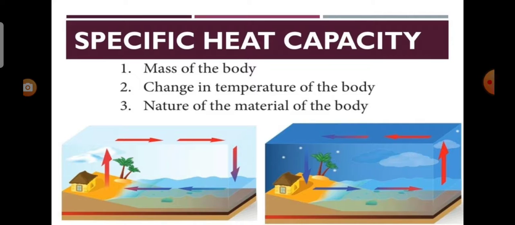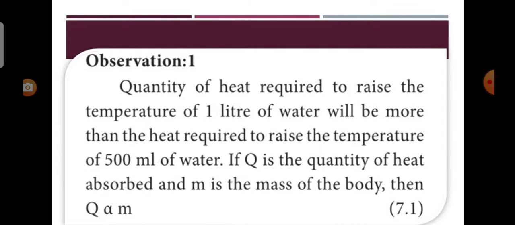Now we see the specific heat capacity. In general, the amount of heat energy absorbed or lost by a body is determined by three factors: mass of the body, change in temperature of the body, nature of material of the body. We can understand this by the following observation. Now the first observation, quantity of heat required to raise the temperature of 1 liter of water will be more than the heat required to raise the temperature of 500 ml of water.